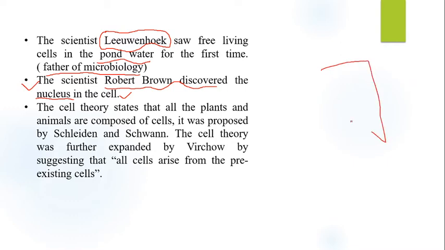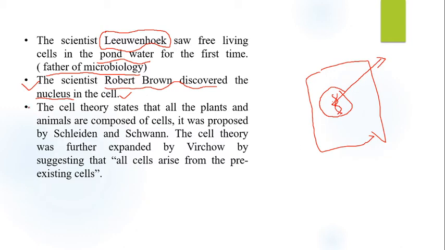For example, you can draw one structure. Let us suppose this is a cell. At the center of the cell there is a nucleus, and the nucleus contains DNA. This DNA contains all the genetic information and controls the activity of your cell.